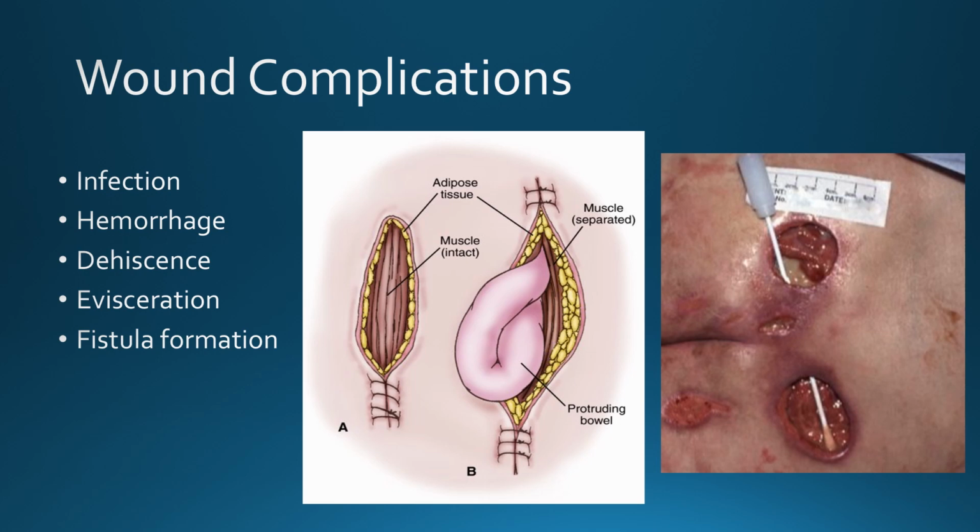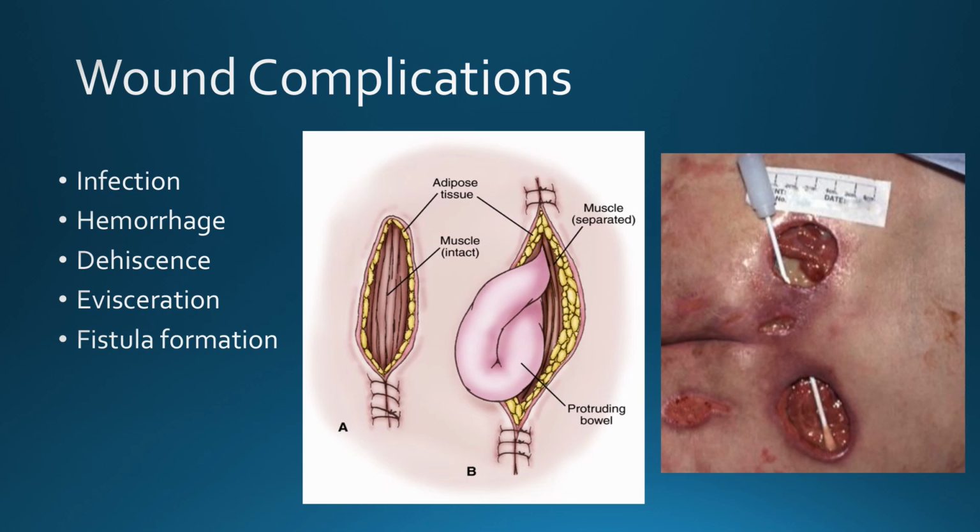Hemorrhage is a massive blood loss in a short period of time, and this is an emergency that can cause death very quickly if the hemorrhage isn't stopped. Another wound complication is dehiscence and evisceration. Both of these typically occur with surgical incisions. Dehiscence, which is picture A of the middle picture, is when the surgical incision or the surgically closed wound backs up. The skin opens, but the underlying muscle is still intact.